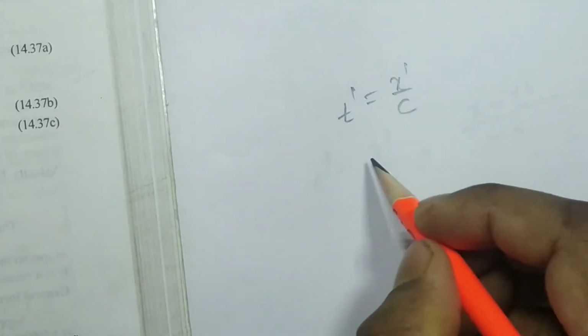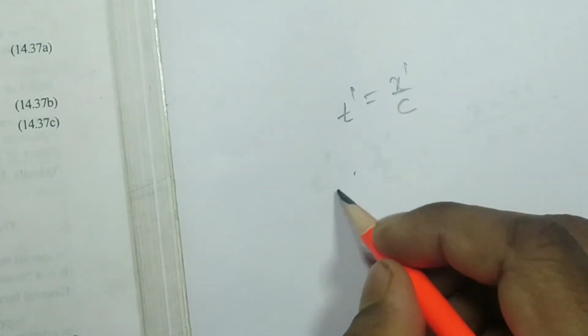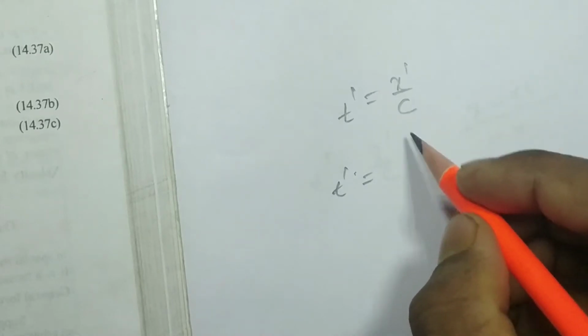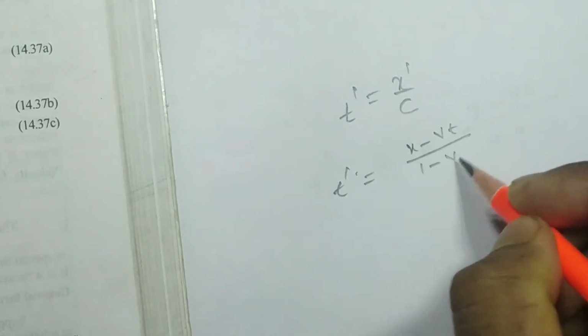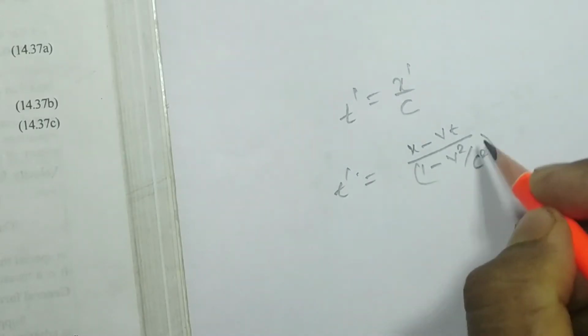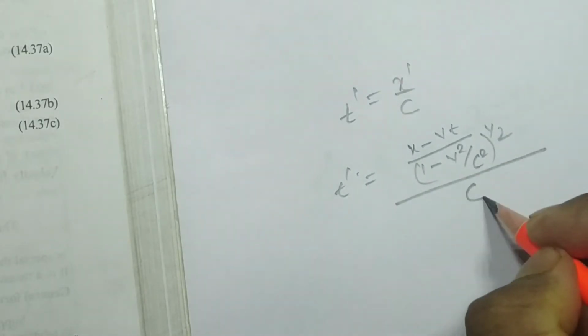The x dash we found is x minus vt by 1 minus v square by c square to the power 1 by 2, the whole divided by c.